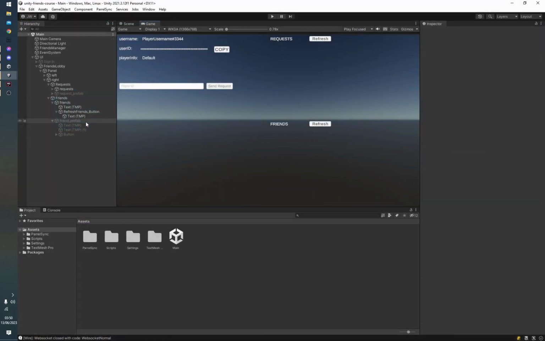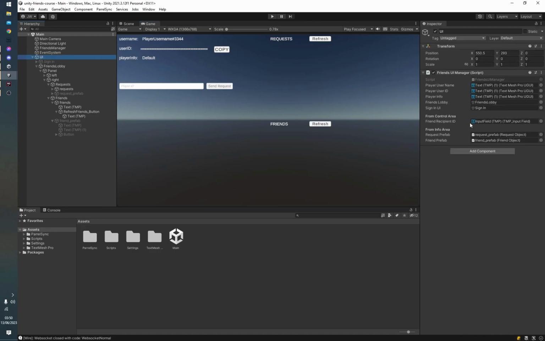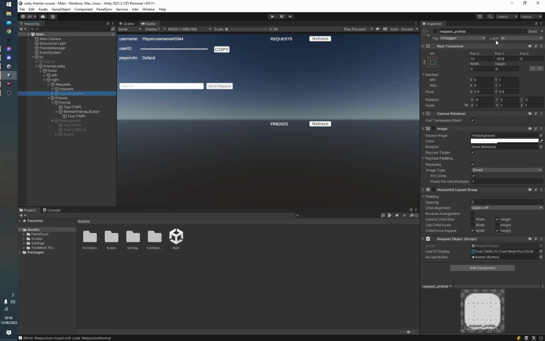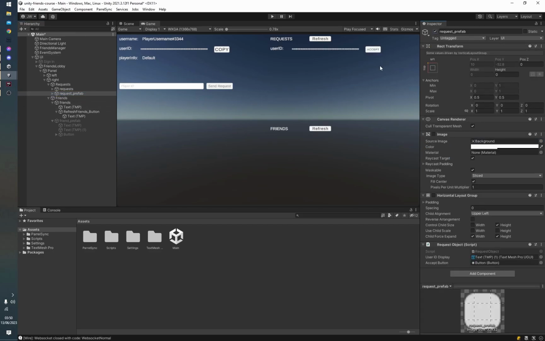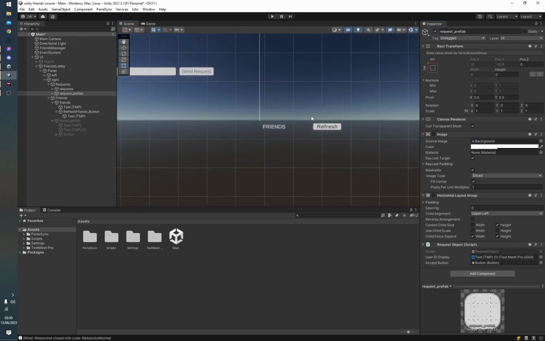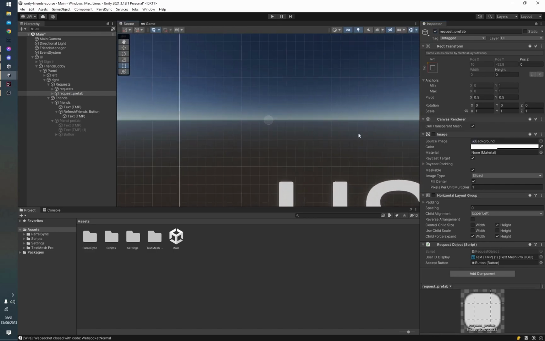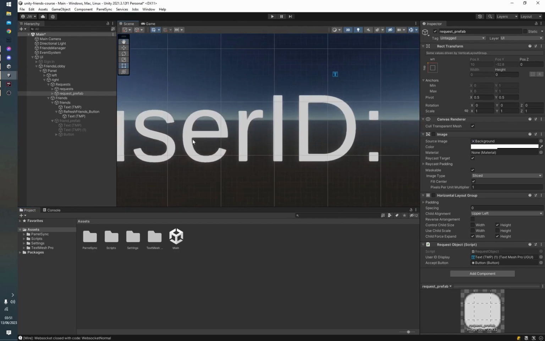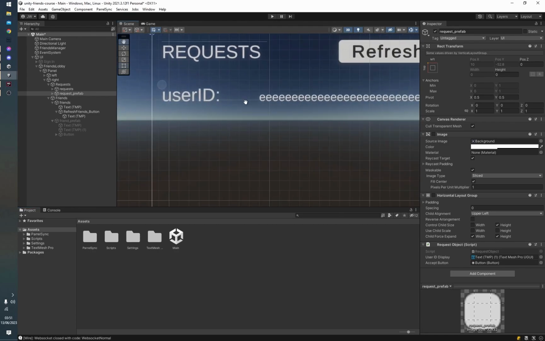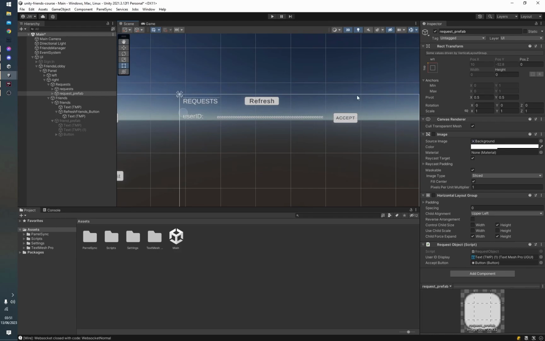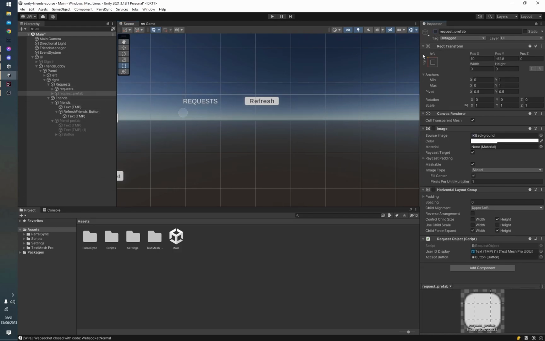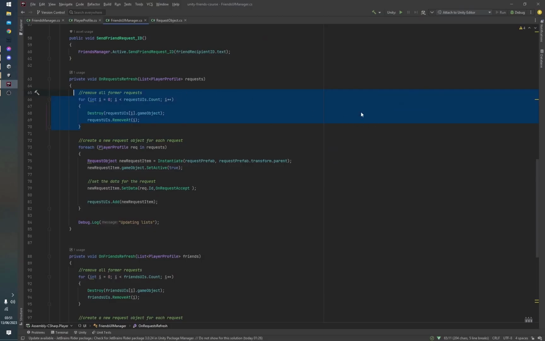Now, like I had said, I'd show you something special about the way that I'm dealing with prefabs here. So you could tell earlier in the friends UI manager that I had a prefab over here, this requests prefab, and this is the prefab that's spawned to display every single friend request that our user gets. As you can see, it's just a simple game object that has basically 3 parts to it. It just has the user ID label, the user ID here, and also the accept button, but it's not really a prefab. This is actually a game object, and I do this because it makes it a lot easier for me to access information about it.